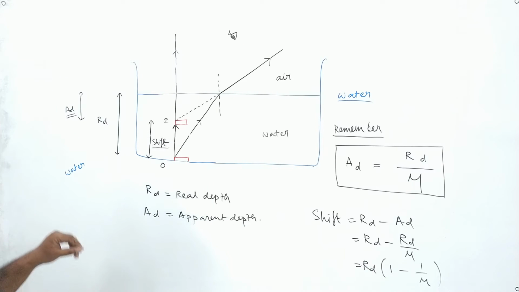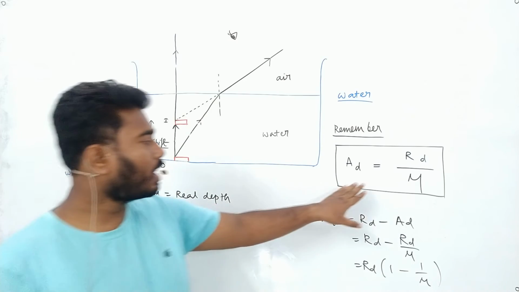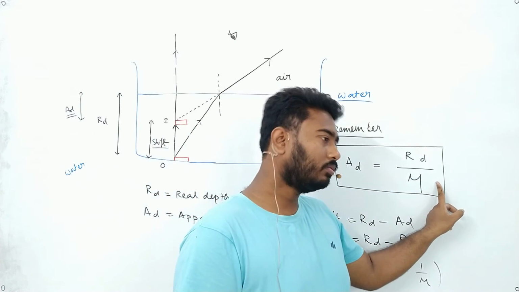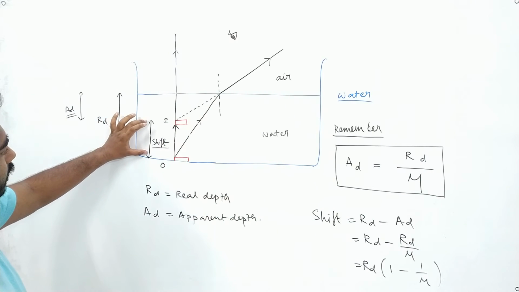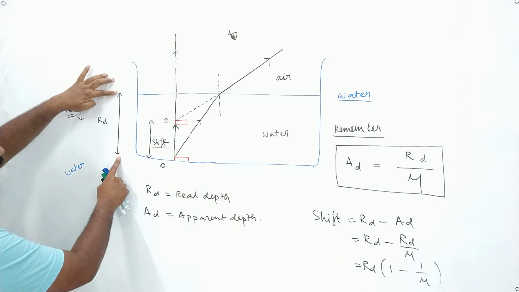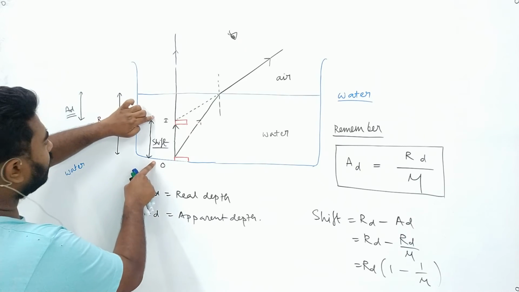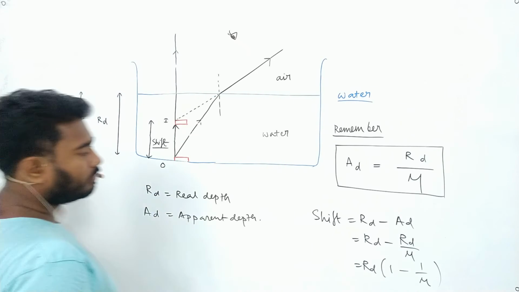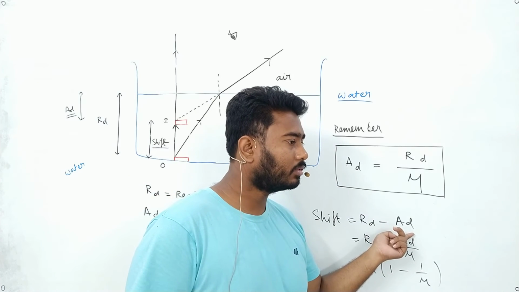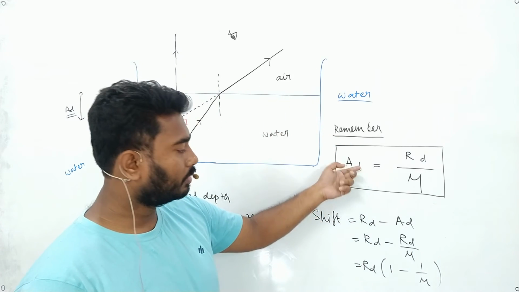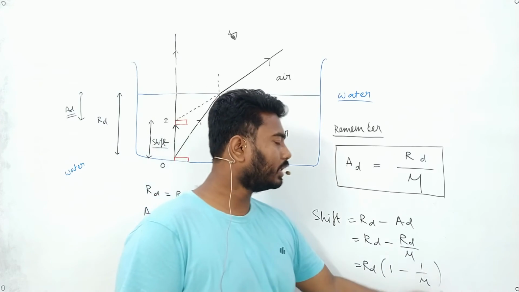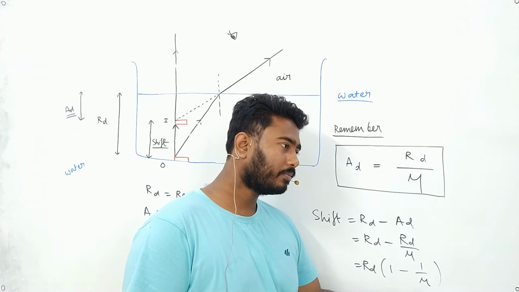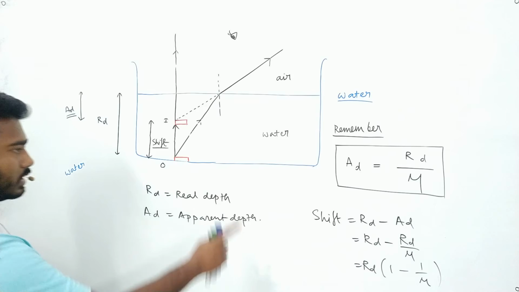Now we got a relation that apparent depth equals real depth by mu. And see, the distance through which the apparent depth is shifted is known as shift. Now if this is real depth, this one is apparent depth, then shift must be real depth minus apparent depth. See, I have written it here, shift equals real depth minus apparent depth. I will put the value of apparent depth. So apparent depth equals real depth by mu. If I put the value, then shift will be real depth into 1 minus 1 by mu. Is the concept clear? Yes, sir. Okay. This is the relation of shift, real depth and apparent depth.